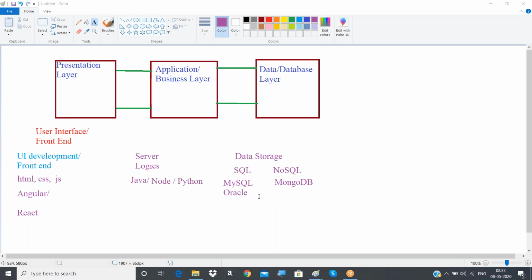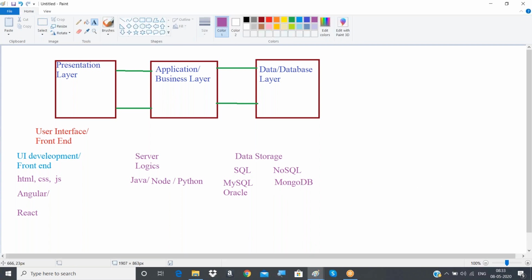That is unstructured data. Sometimes structured data will be there, sometimes unstructured data. If the data is unstructured, then we cannot store it inside SQL related databases, which is why we call it Structured Query Language. If the data is unstructured, then we have to use something called a NoSQL related database. One among them is MongoDB.